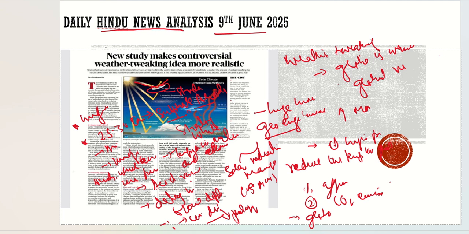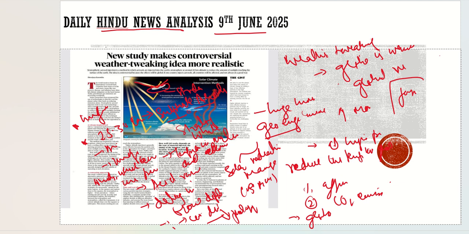That is what the article is talking about. As the name suggests, new study makes controversial weather tweaking idea more realistic. Even though this weather tweaking idea is realistic, there are various drawbacks. Even though we can reduce the temperature, it is very much temporary in nature, not permanent, and it leads to various drawbacks. And for countries like India, we are way behind in the inventions by which we can achieve this technology. So what is recommended? It is better to go for the conventional ones.